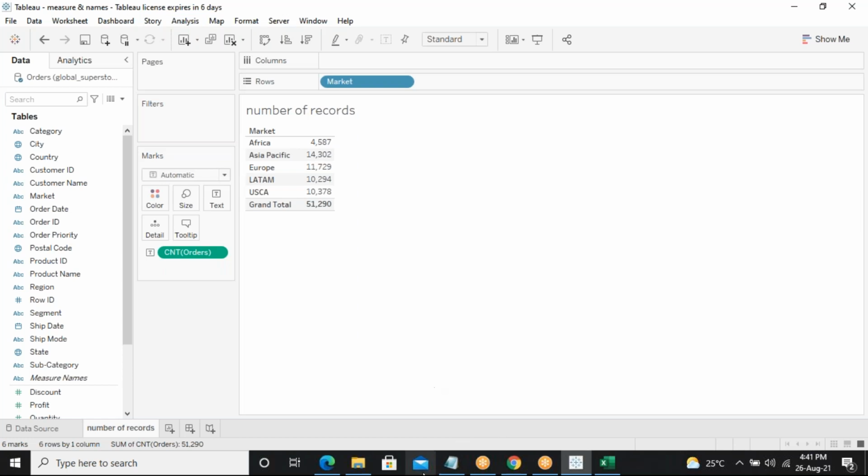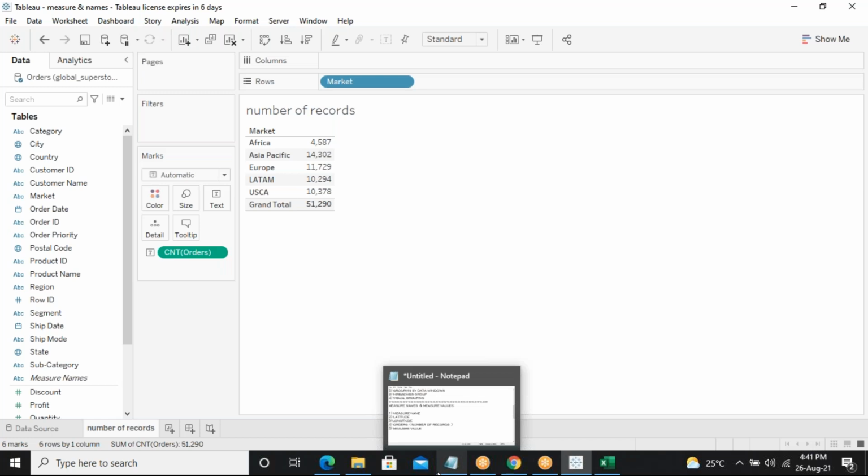And then next we are going to see measure names, which can also be called textual format. So what is measure names, or the textual format?